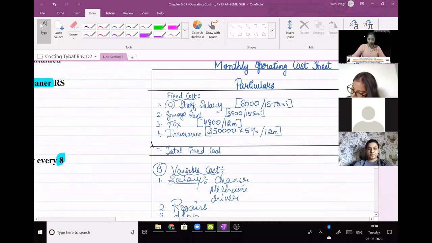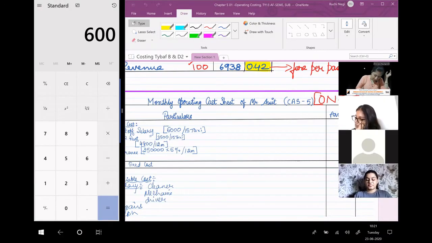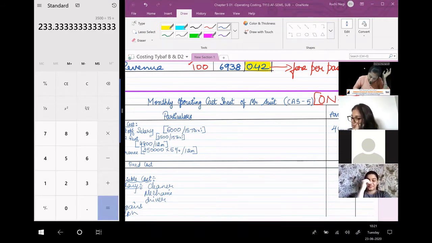So now let us do the calculation. 6,000 divided by 15. So the answer is 400. So right here, 400. Next. Okay, very good. One student has calculated also. 3,500 divided by 15.